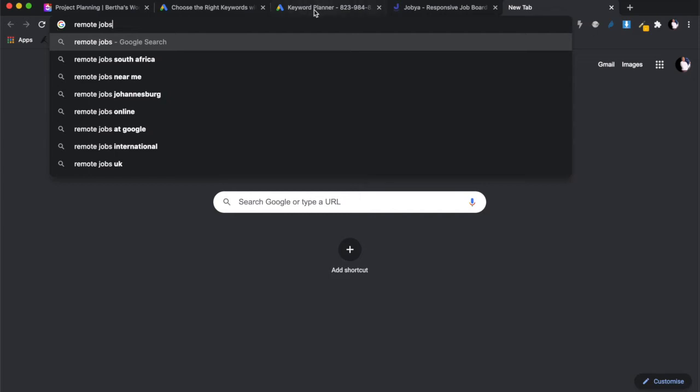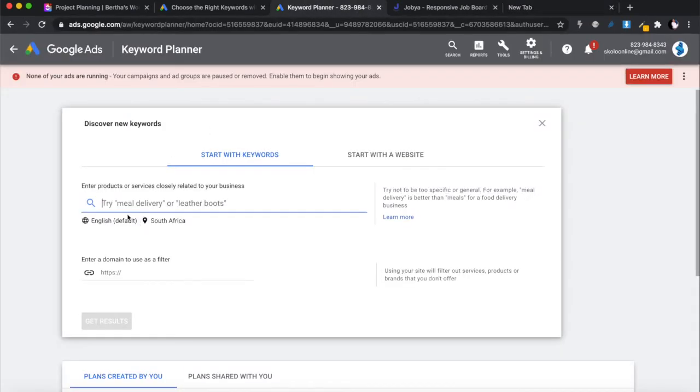I don't know. So you're going to go to your keyword planner and type all these possibilities of words, the kind of jobs searches you have in your head. So I'll start with jobs just as it is. All right. I'll start with remote jobs. I'll think around engineering jobs.